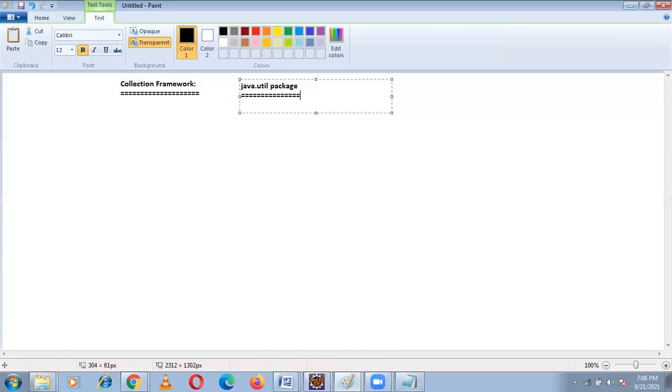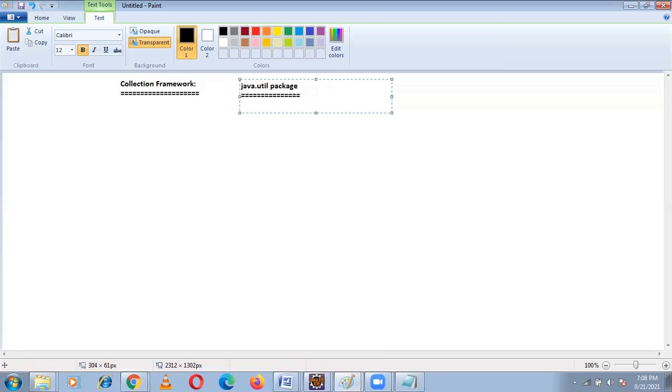Because when I want to use any collection class or interface, in Java for everything there is a package. For example, take input and output operations. In C language, you learned input and output operations: printf and scanf.